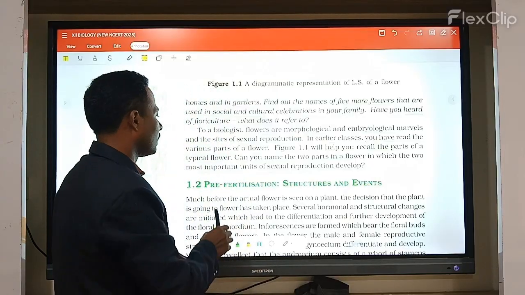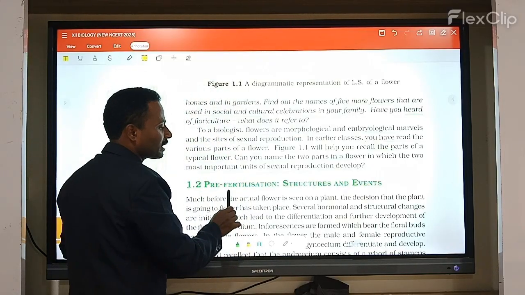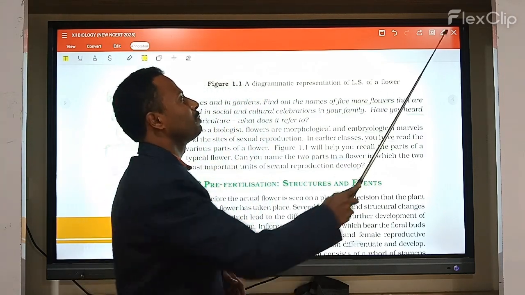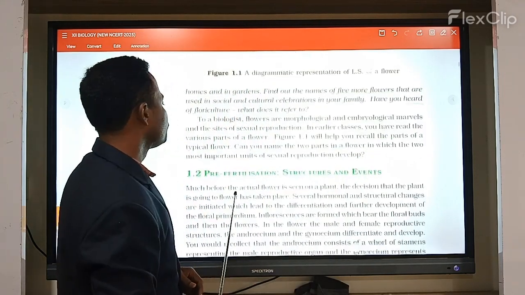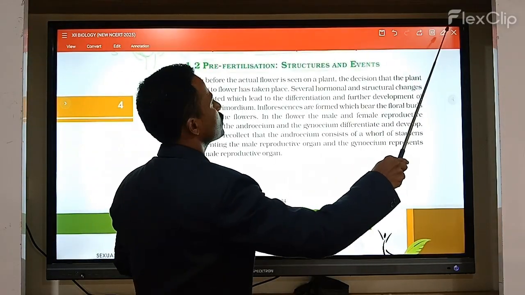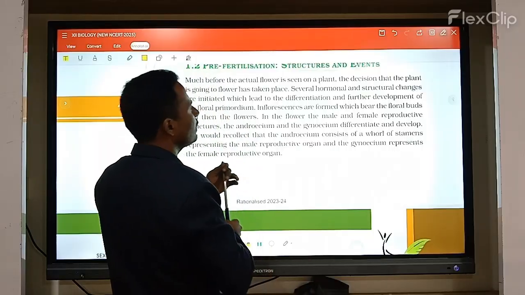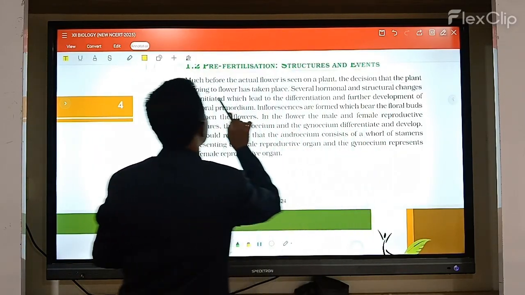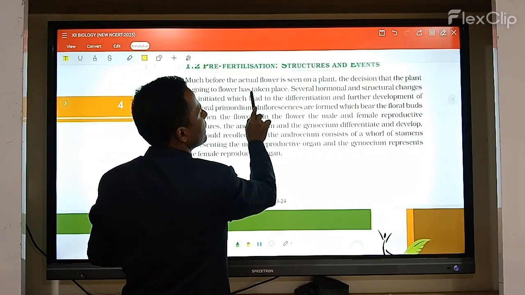Okay, next let us discuss pre-fertilization structures and events. Much before an actual flower is seen in the plant, the decision of the plant to form a flower takes place.